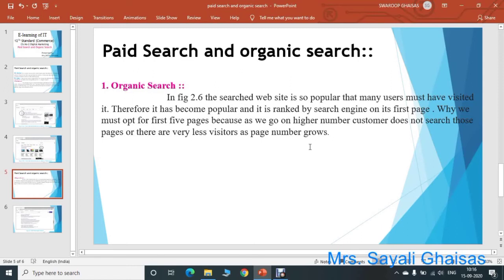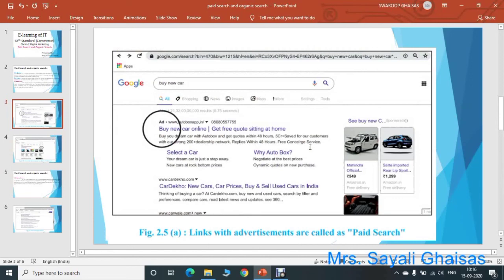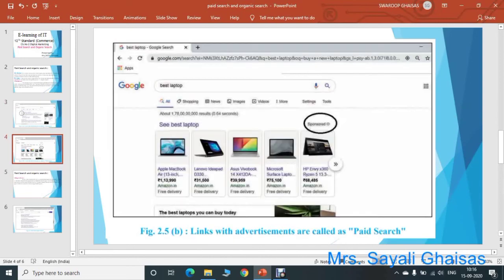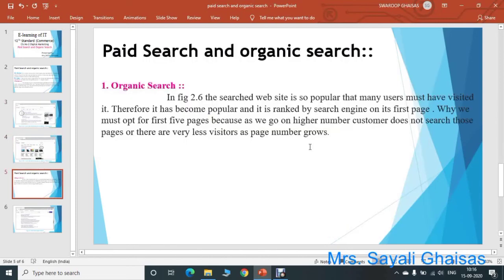So we discussed today that there are two types of search: paid search and organic search. Paid search is nothing but that if you want a higher rank in the search engine, then you can pay that search engine, so that your website will be at the top of the search result. That is about paid search. In the case of paid search, your links are marked with an ad keyword or sponsored keyword.